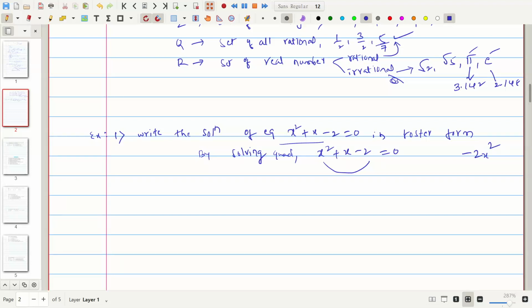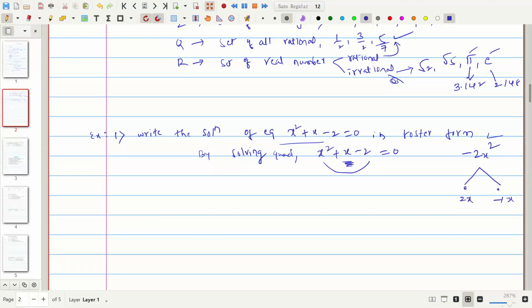Positive into negative is negative. When we multiply two numbers, this product has to come, and when we add these two numbers, the middle number has to come. So we can take 2x into minus 1x.